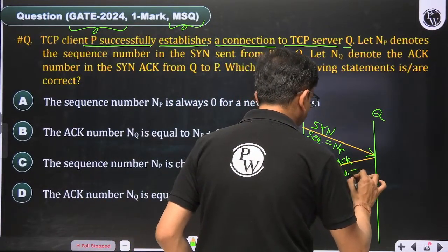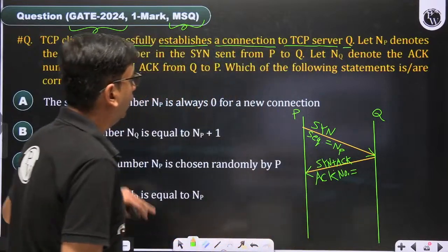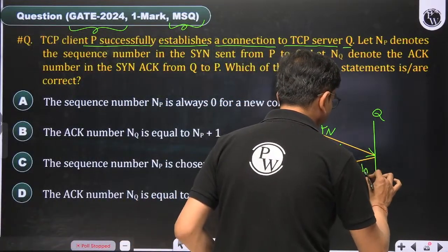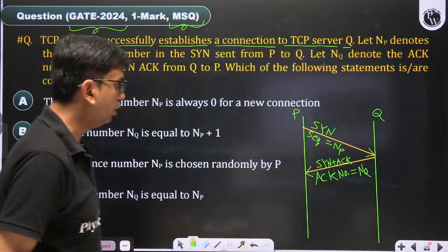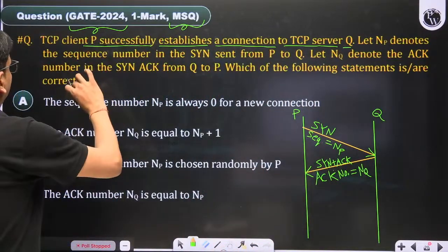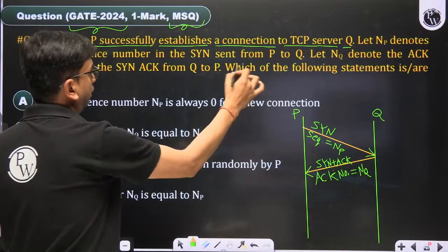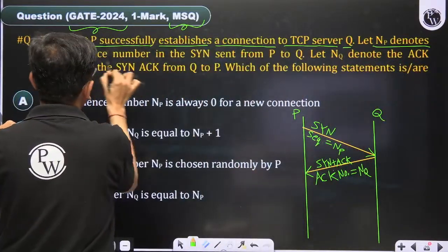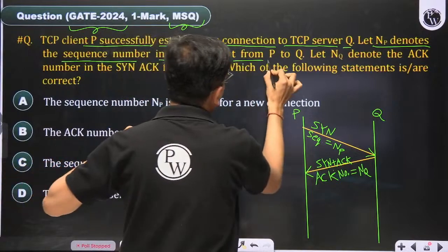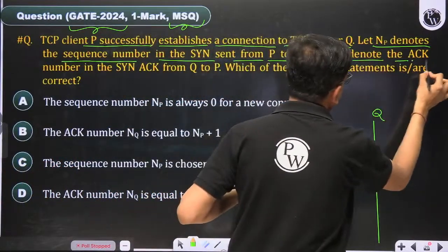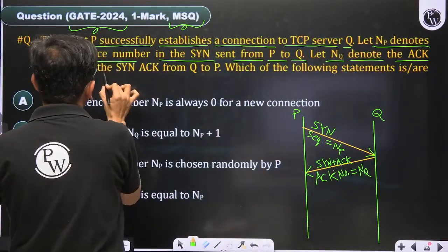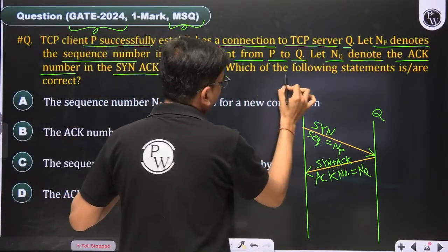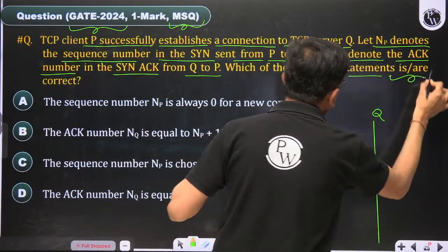The acknowledgement number is NQ, and we do not know the sequence number here. NP denotes the sequence number in the sync sent from P to Q, and NQ denotes the acknowledgement number in the sync plus acknowledgement from Q to P. Which of the following statements is correct?